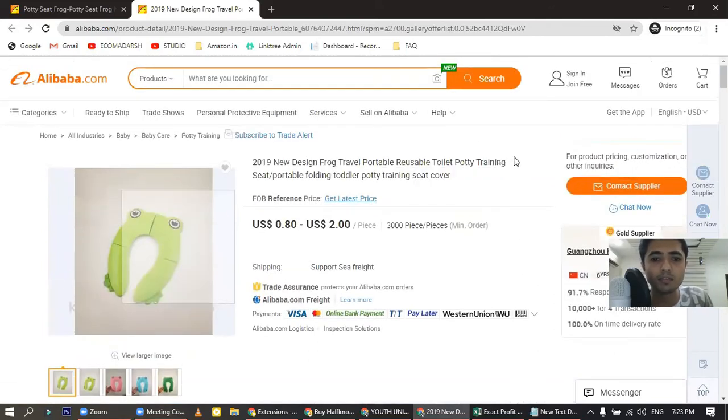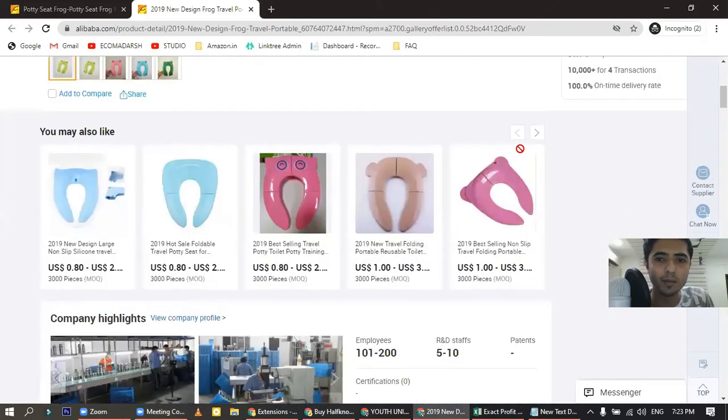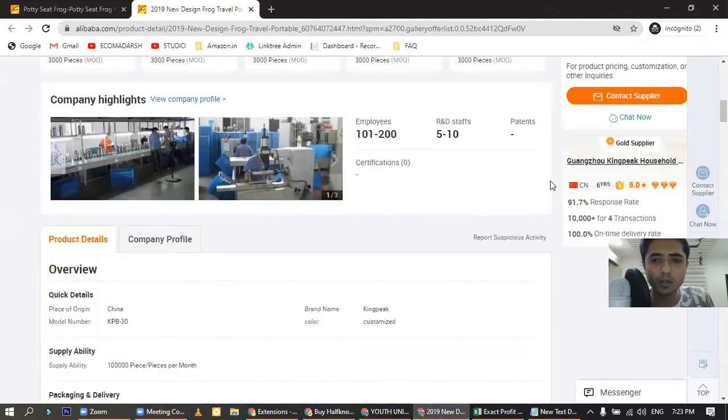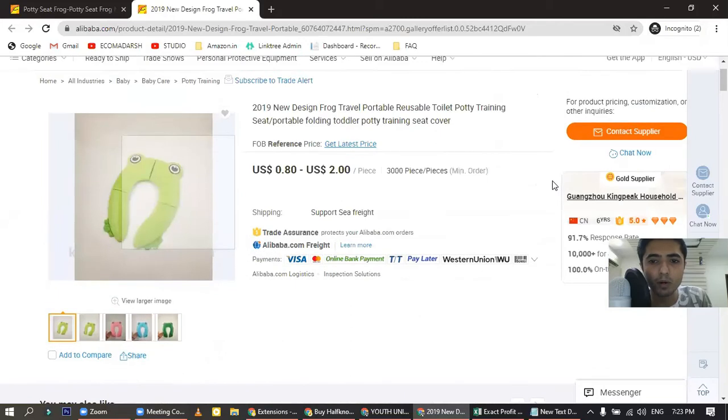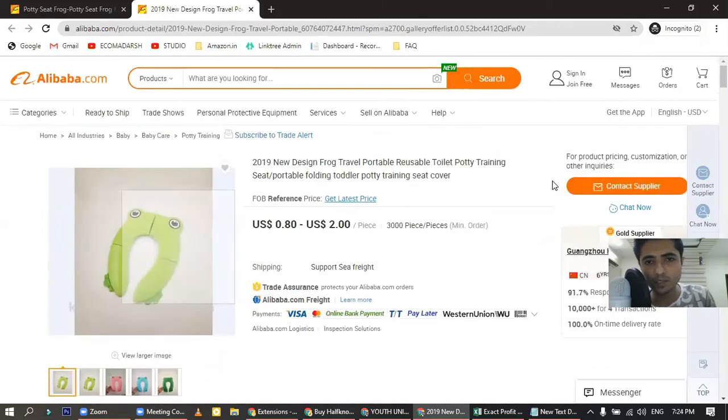You never have to buy directly from Alibaba. Find a local importer from your area and ask them if they can import this product with you. Give them your supplier details. They will talk to them and they will import the whole consignment for you.